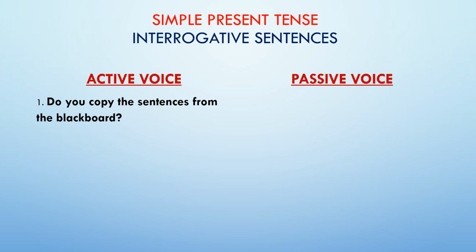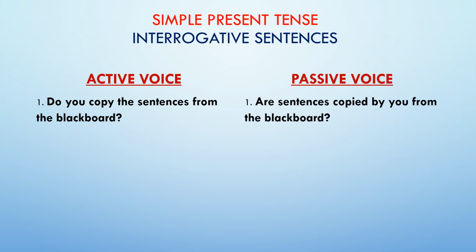Then you put the object. Are the sentences. Rule number 3 is the past participle of the verb copy. Copy changes to copied. Then you put the preposition by, you, from the blackboard. So this will be our answer. Are the sentences copied by you from the blackboard? Got it children? This is how you get the answers in passive form of an interrogative sentence. Your answer normally will start either with is or with are, depending on the object of your sentence. If it is singular, your answer will start with is, and if the object is in its plural form, the answer starts with are.